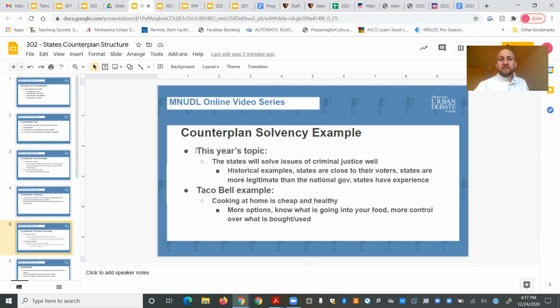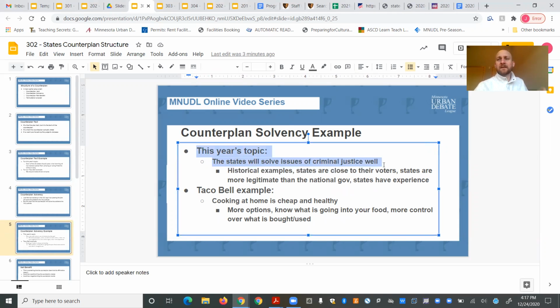So here's an example. On this year's topic, we're saying that the 50 states should pass the criminal justice reform, right? They should take away guns from the police. So that evidence is going to say that the counterplan solves the police legitimacy and the police violence arguments by making some claims that say that the states can solve that problem really well, right?